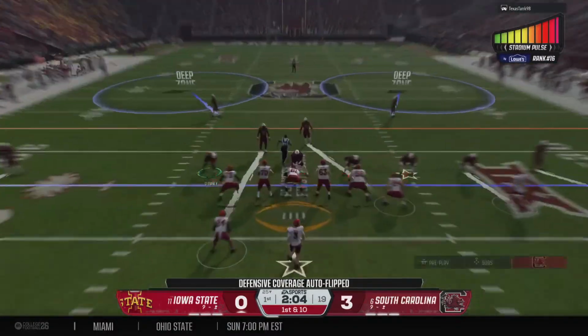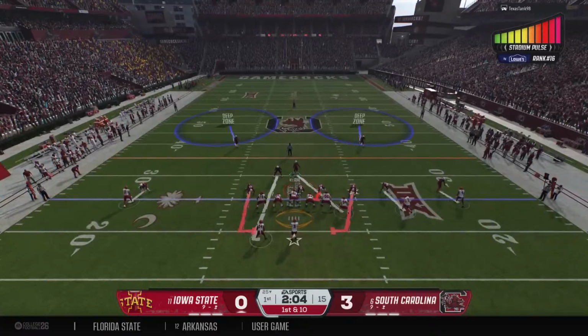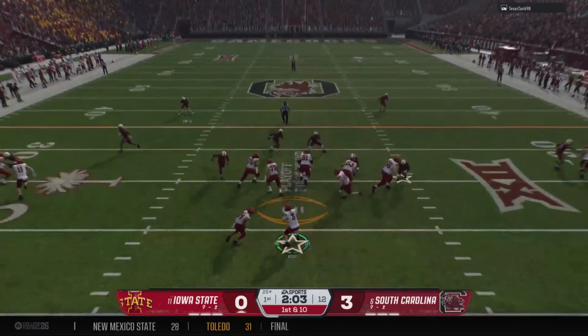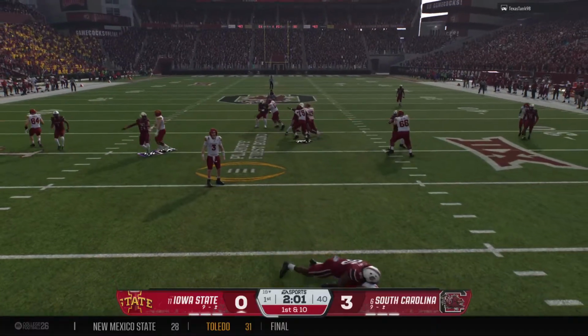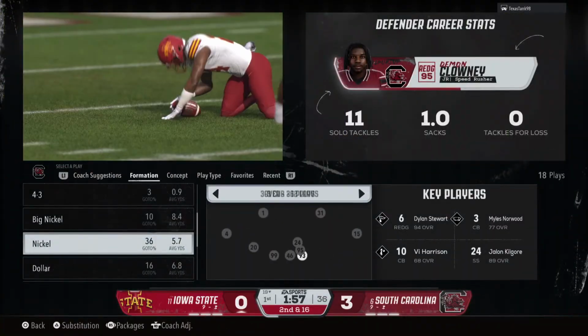Listen to the crowd energy here in the early going. This is a tough environment for visitors. They'll test the right side here. He goes nowhere. Stopped cold behind the line of scrimmage.